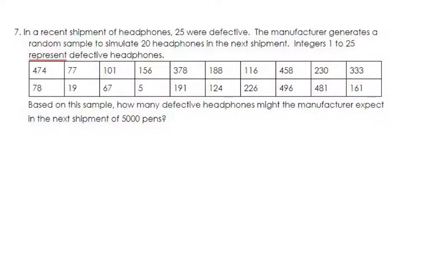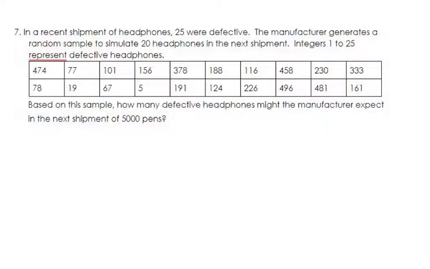And it says, in a recent shipment of headphones, 25 were defective. The manufacturer generates a random sample to simulate 20 headphones in the next shipment. The integers 1 to 25 represent defective headphones. So we did examples of these in class, not so shabby. All we have to do is look through all of these numbers and look for how many of these numbers are the numbers 1 through 25.